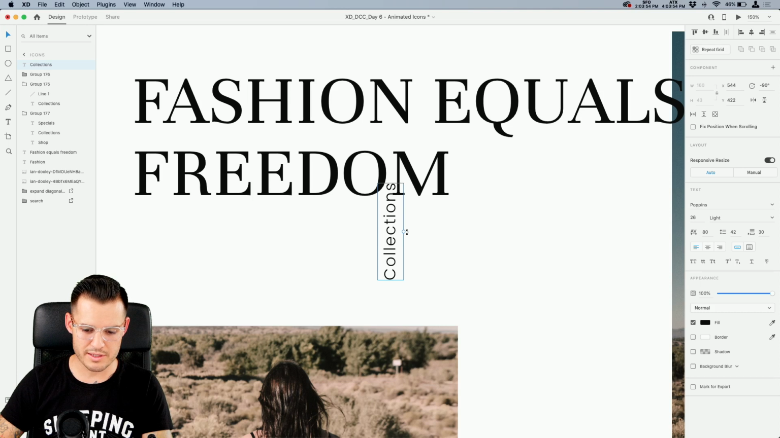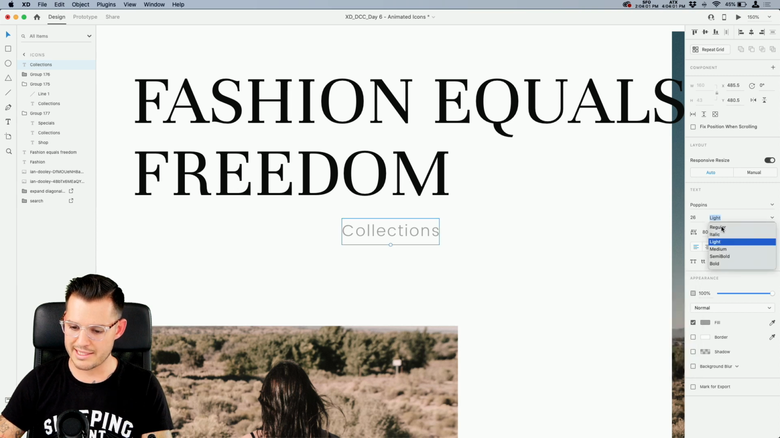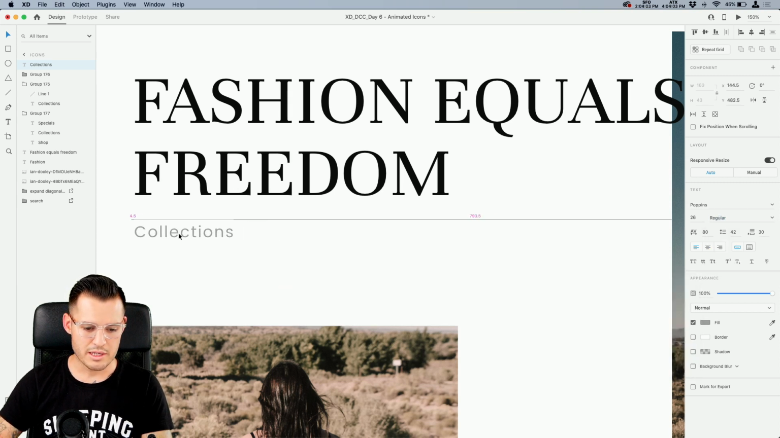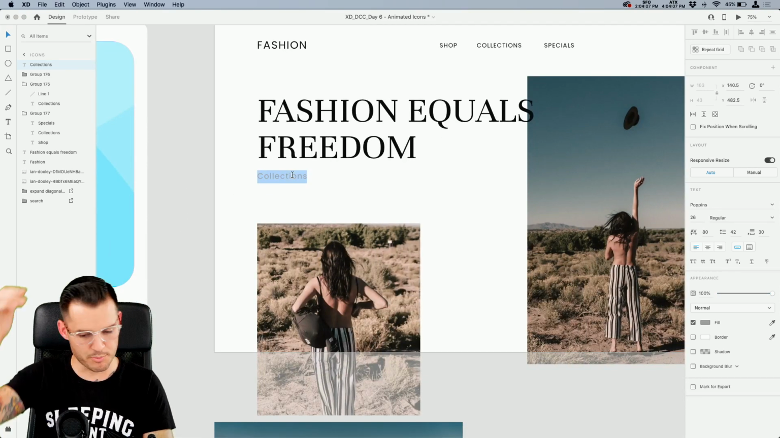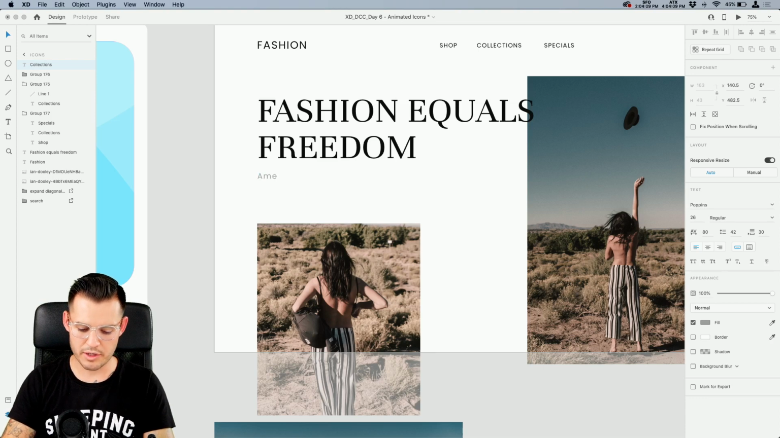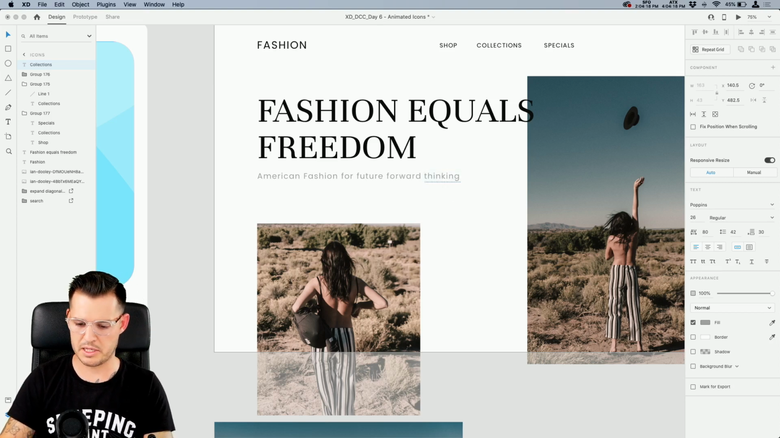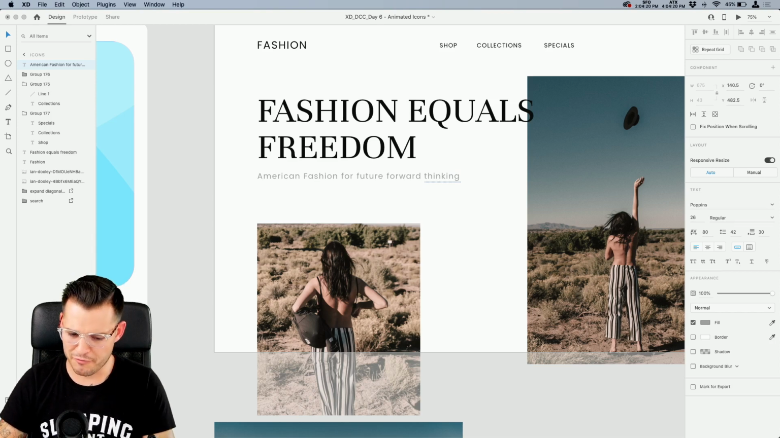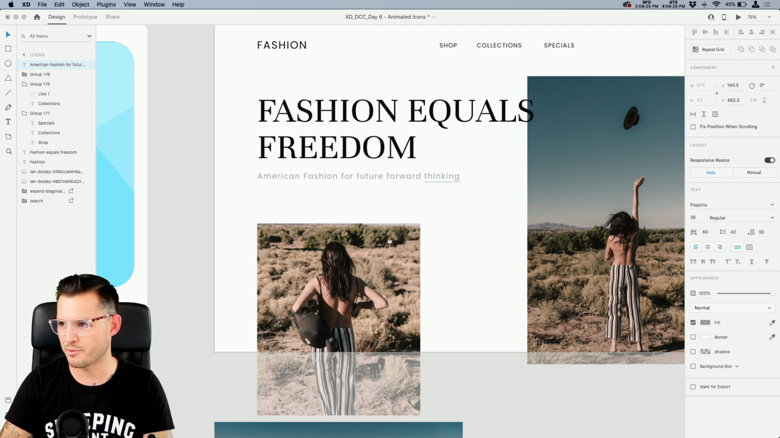So let's post some text right here, and let's get a little contrast with our text by making this gray, and maybe light's a little too light. Let's go up to maybe like the normal weight again, something like that. Let's put American fashion for future forward thinking. Oh my gosh, what else can we put that's like really hip and trendy?